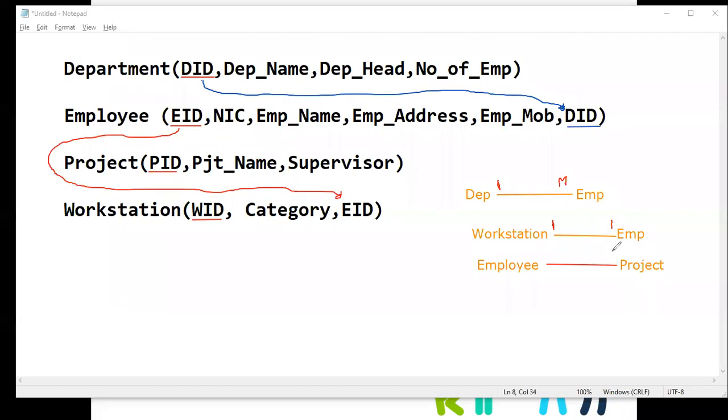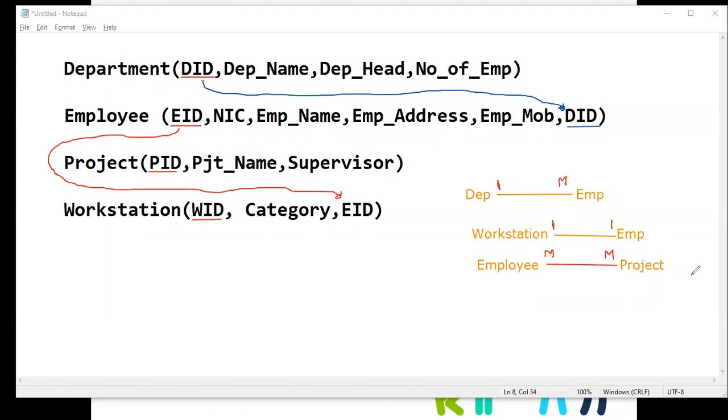One employee generally works in many projects. Not just one. So then many. One employee works in many projects. Again, for one project, there will be more employees. Many employees. For one project there are many employees, and likewise one employee works on many projects. So this is many to many now.